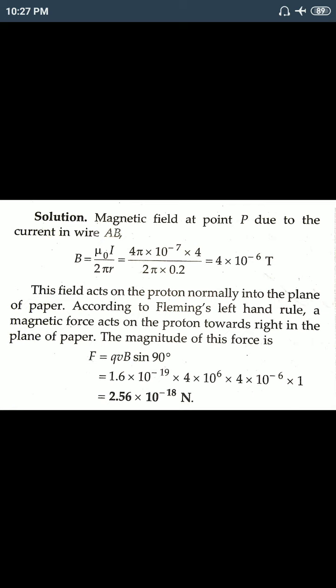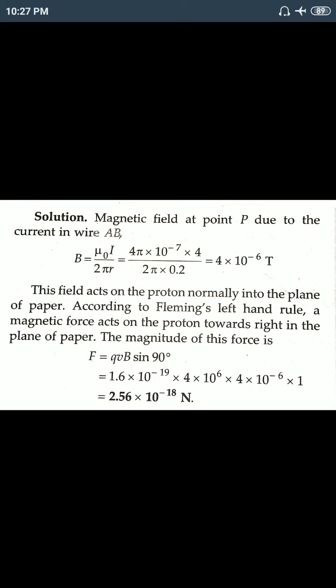So the magnetic field direction is normally into the plane of the paper, and for the force you can use Fleming's left hand rule. If you stretch the 3 fingers, you can understand in which direction the force will be exerted, and that is towards the right in the plane of the paper.